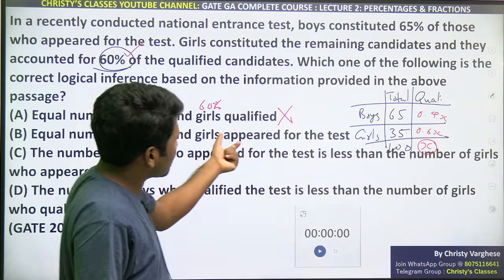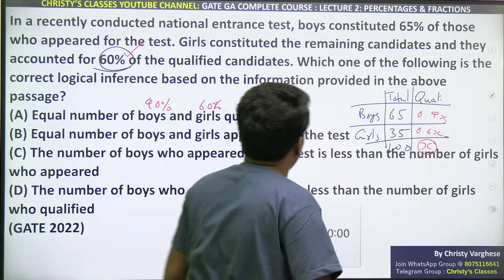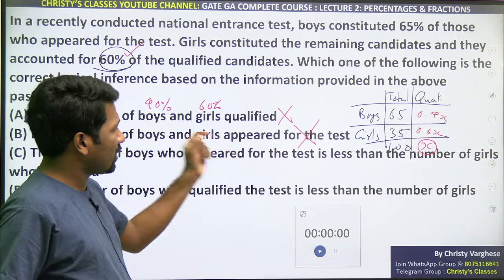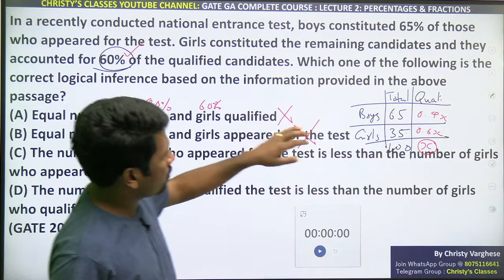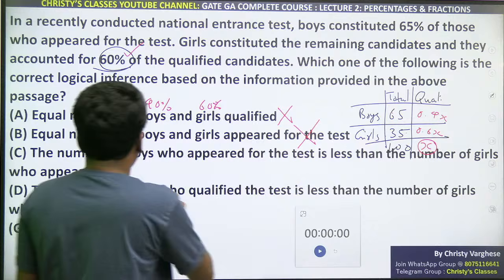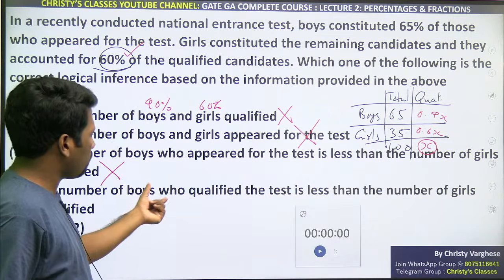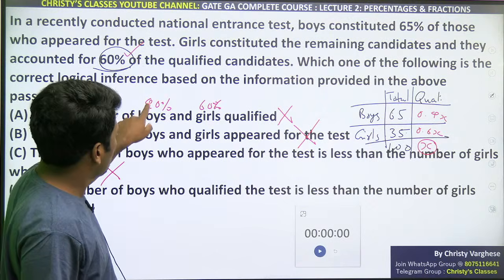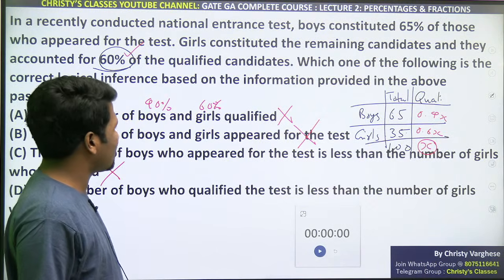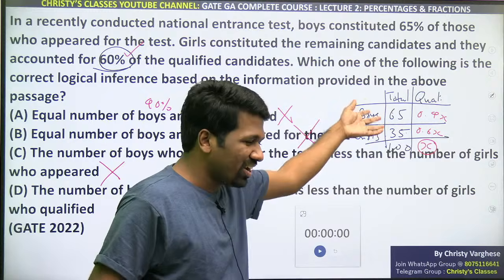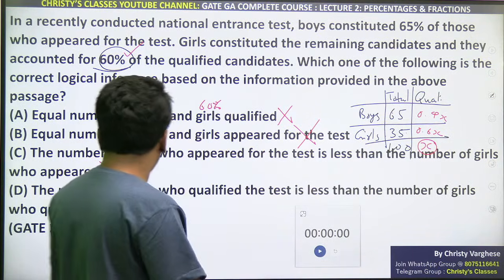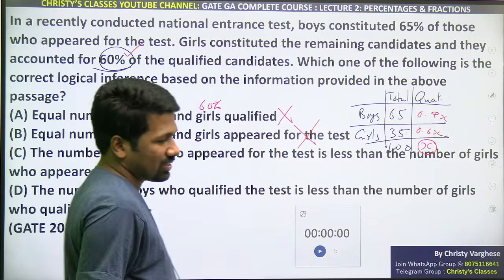Equal number of boys and girls appeared for the test? No, 65 and 35 are not equal. So this is clearly wrong. The number of boys who appeared for the test is less than number of girls? No, 65 is not less than, it is more than. So this is also wrong. Number of boys who qualified the test is less than number of girls who qualified? Yes, 40% is clearly less than 60%. Even tabulating the data was also not necessary if you directly understood. So definitely option D is the correct answer.